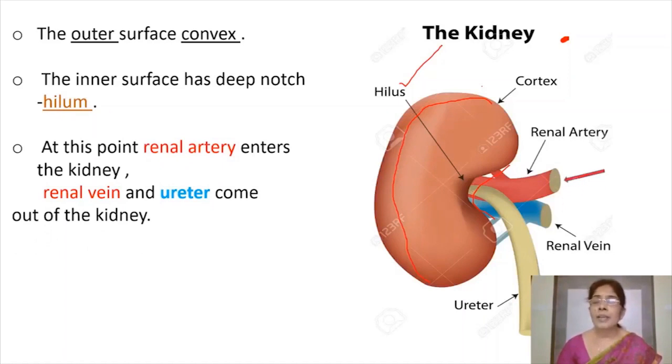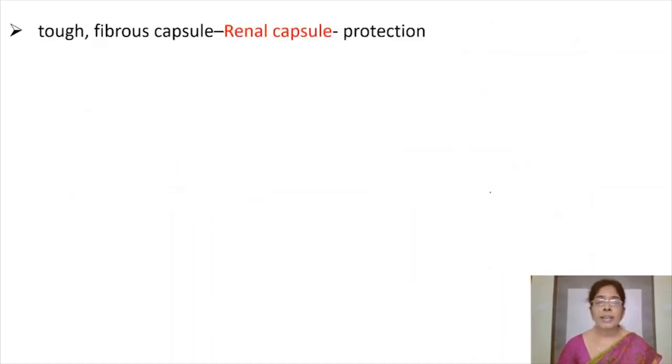So at this point, that is hilus, renal artery enters the kidney. This artery supplies blood to the kidney. So we say renal artery enters the kidney. At this point, that is hilum, renal vein and ureter, they come out of the kidney. Renal vein carries the blood away from the kidney and ureter carries the urine away from the kidney. That's why you can say renal vein and ureter, they come out of the kidney at this region, that is hilum.